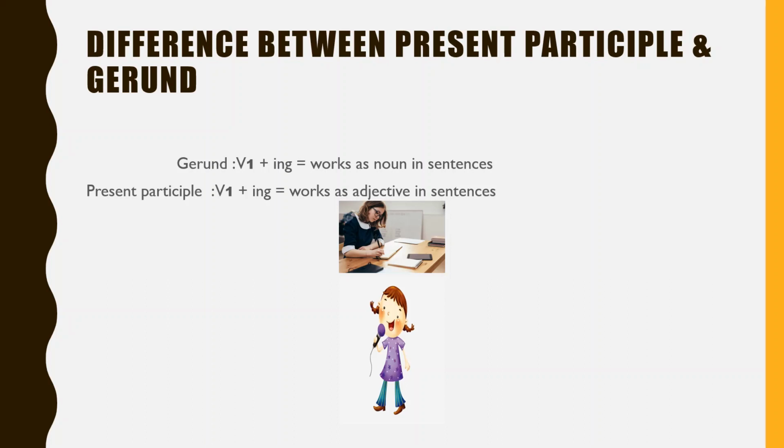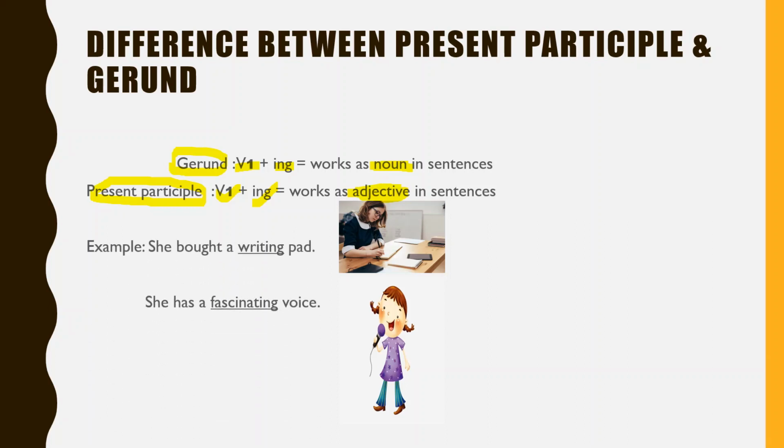Well, the structure of gerund is the base form of the verb plus ing, but it works as a noun in sentences. For present participle, it is also formed from the base form of the verb plus ing, but it works as an adjective in sentences, right?